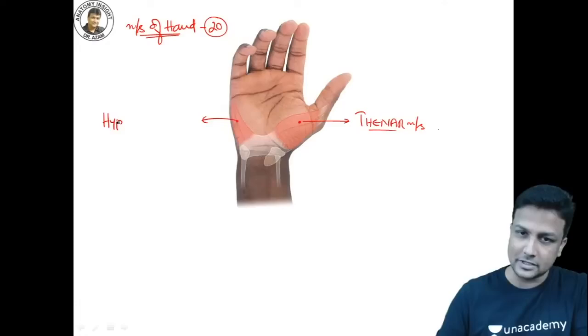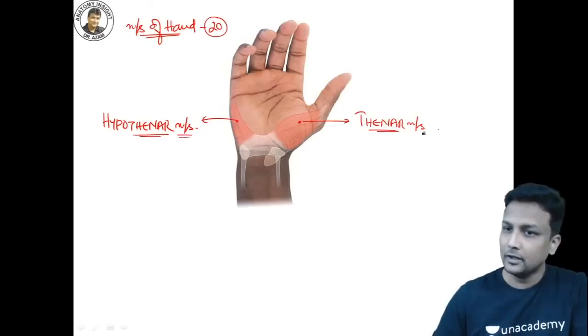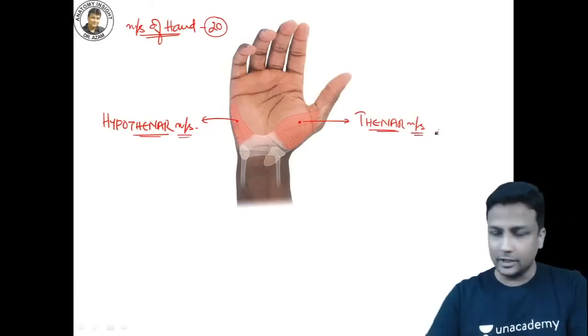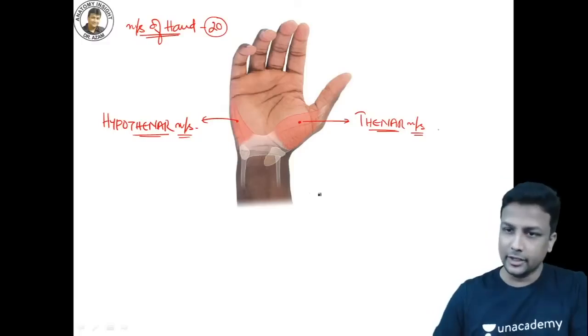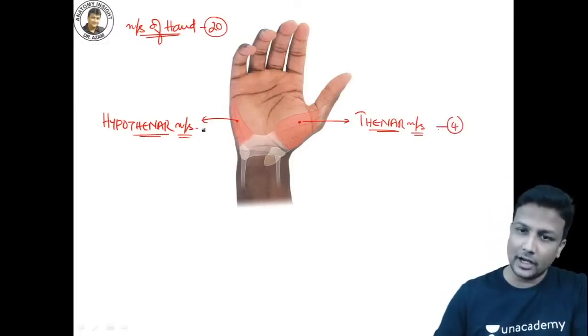For another 1.5 hours, you are completely along with me, guys, so keep on answering me. We'll be having thenar muscles and hypothenar muscles. Lovely. Now, how to learn them? Yes, there are 4 of them, guys. There are totally 4 thenar muscles and 4 hypothenar muscles.